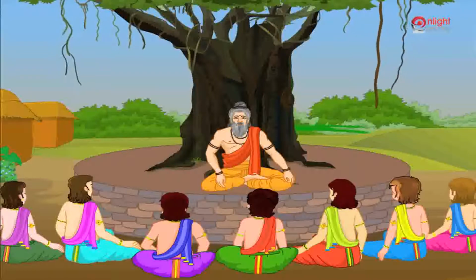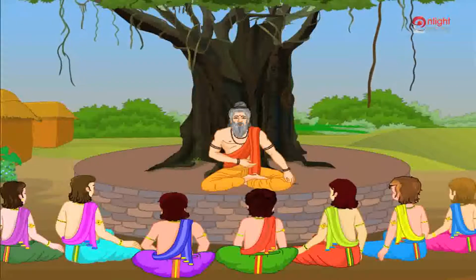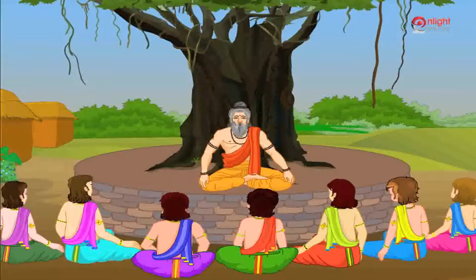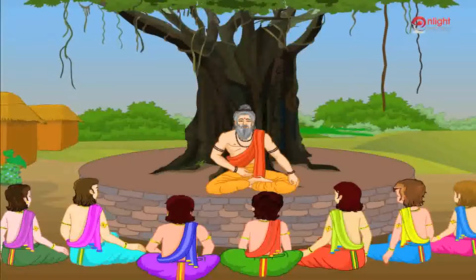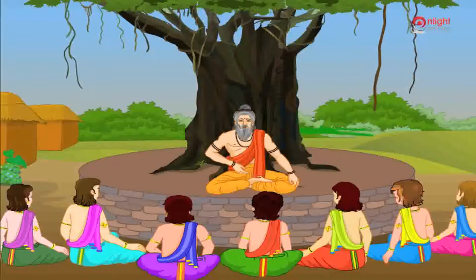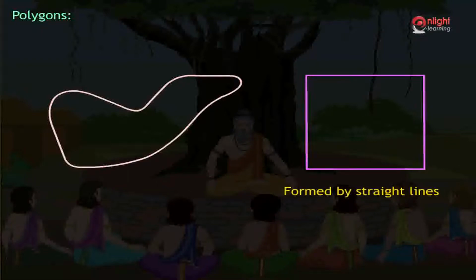There are again different kinds of closed figures, but they can be broadly classified into two broad categories. Observe the two figures that are shown here. Arjuna, can you tell me what is the difference between these two figures? Guruji, apart from the shapes being different, one shape is bound by straight lines, whereas the other figure seems to be bounded by curves. Excellent. Hence, we see that closed figures can be broadly classified into two categories. One which is formed by straight lines and the other formed by curves.